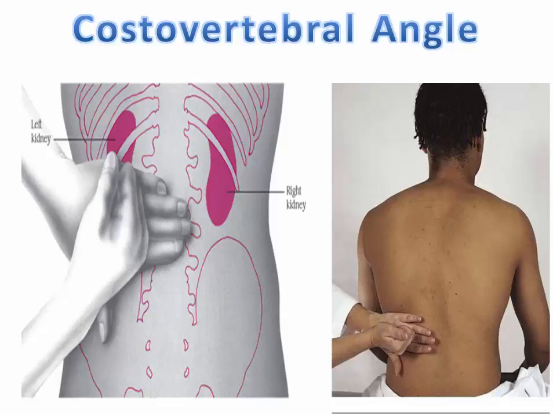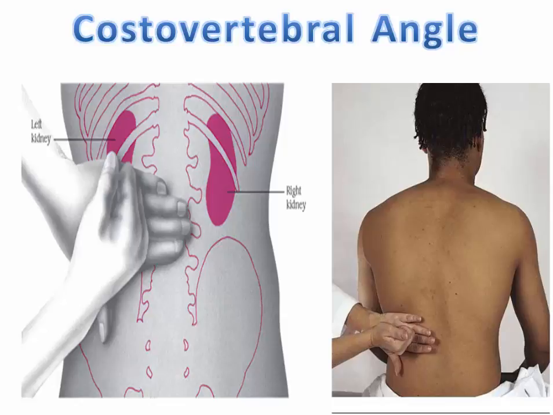For direct percussion, also strike the area over the costovertebral angle with the ulnar surface of your dominant hand, curled in a fist. Repeat the technique for the other kidney. You should do percussion of the kidneys with only enough force so the patient feels a gentle thud. Percussion is usually done at the end of the assessment. The costovertebral angle offers protection of the kidneys by the ribs and muscles of the back. Having pain in this area could signify the presence of diseases such as pyelonephritis or kidney stones.